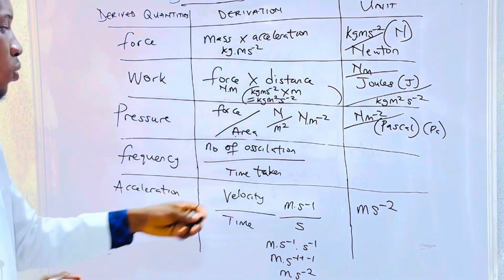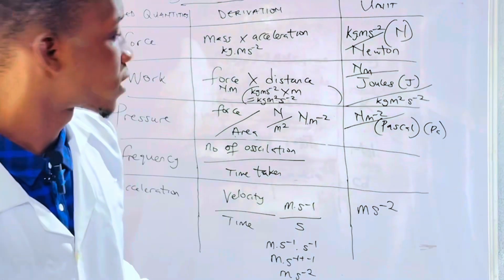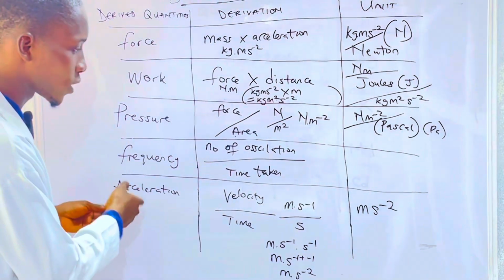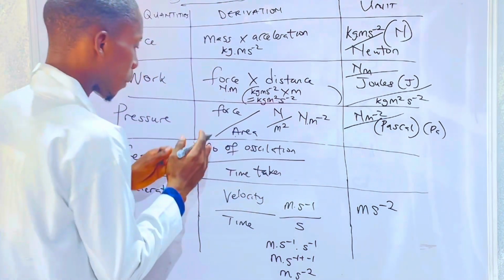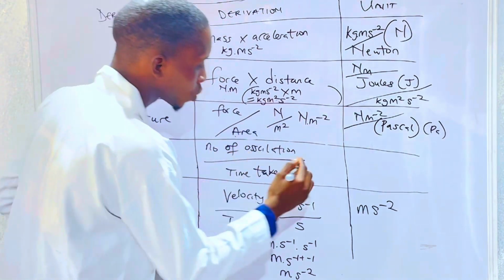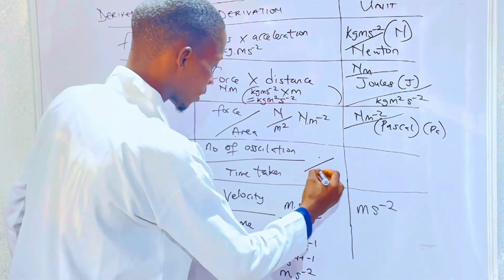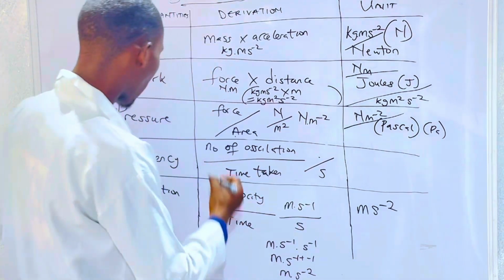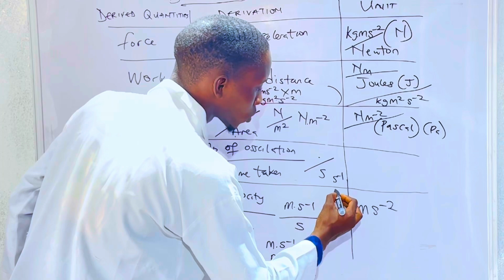Number of oscillations can be represented using any sign, x or whatever. So you can derive the unit of frequency: I'll use a dot to represent number of oscillations, then over time taken, and time is in seconds. By this, my unit for frequency can be represented as per seconds.